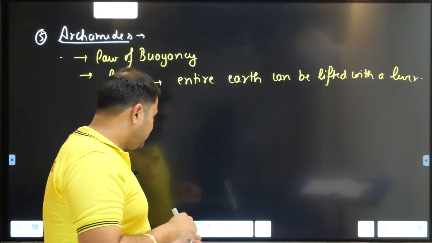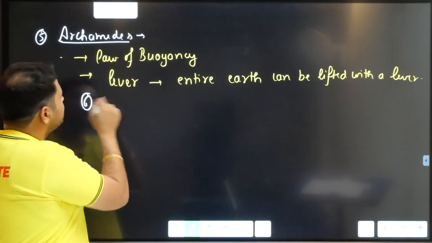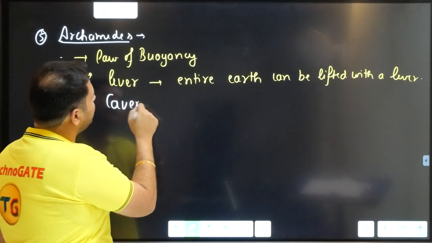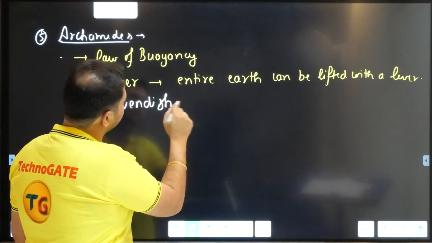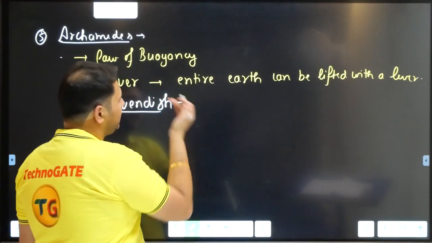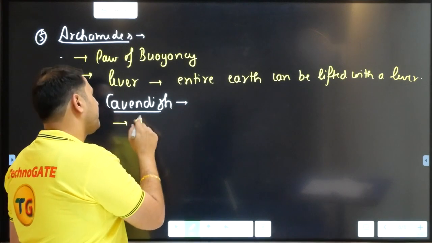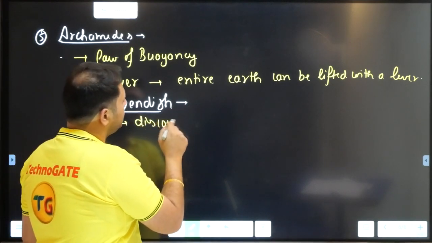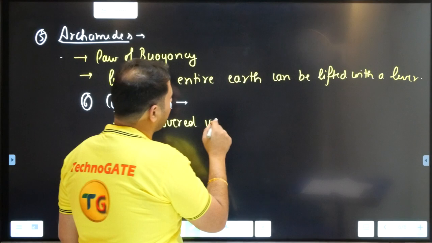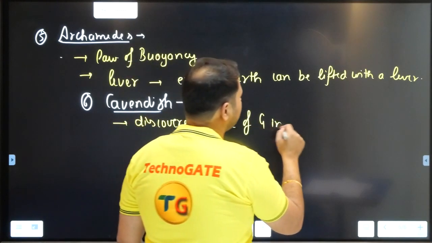Now, the next fellow is Cavendish. The sixth person is Cavendish. What he did, he discovered, we will not discuss much in detail about him because he is not that popular a fellow, the value of G in the laboratory.